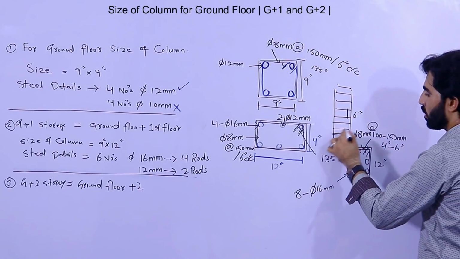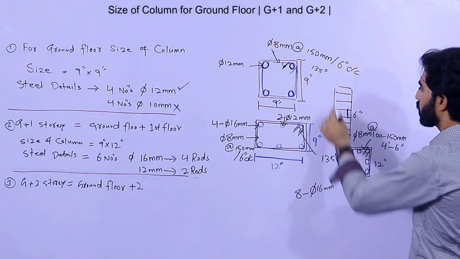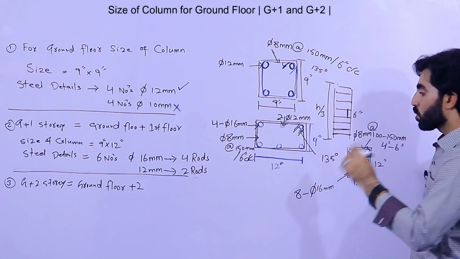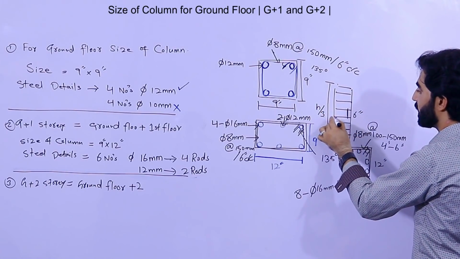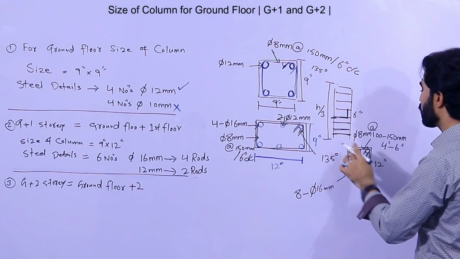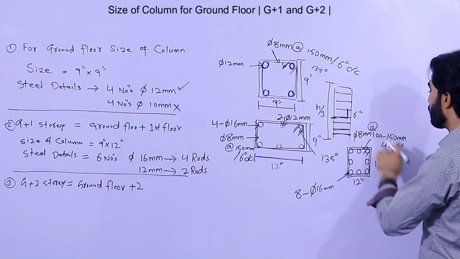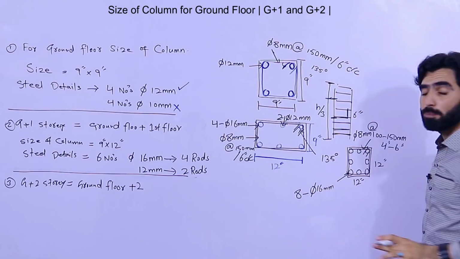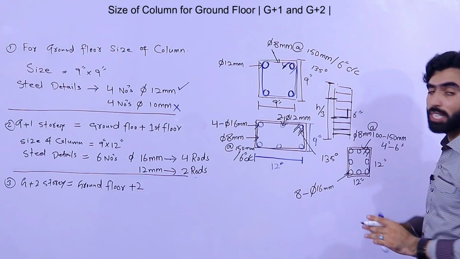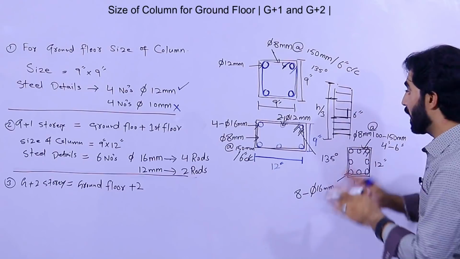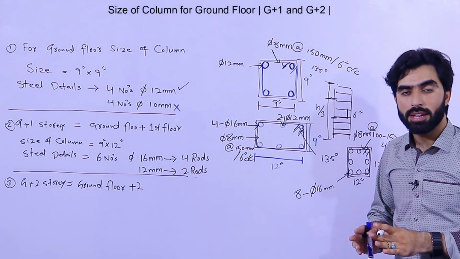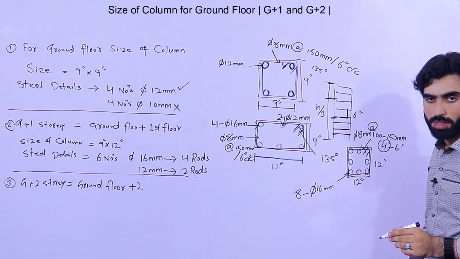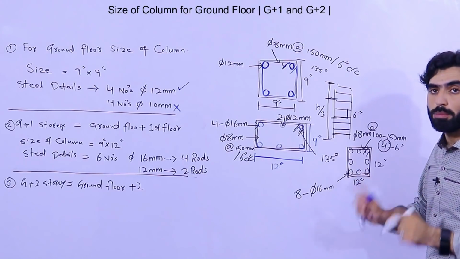So at the bottom, L by 3 distance. So this is height, total height. So height should be divided by 3. So h by 3, so to that distance, the spacing of the lateral ties should be 4 inches. After that, it should be 6 inches. Again, at this place, L by 4, at the top and at the bottom, the spacing should be 4 inches, at the middle, it should be 6 inches. Where you want to provide overlapping, in that case, again the same spacing you can keep, which is 100 mm or 4 inches for G plus 2 story for domestic building.